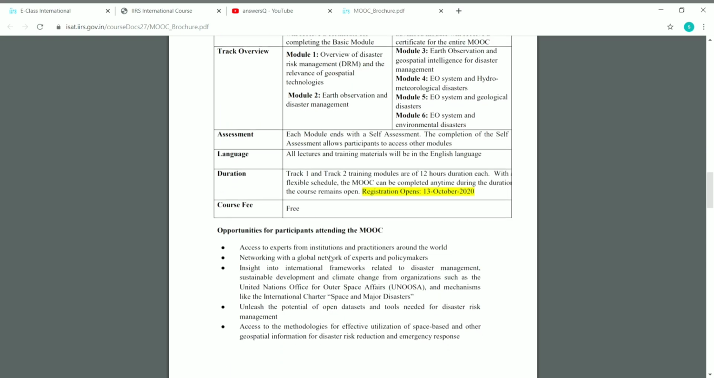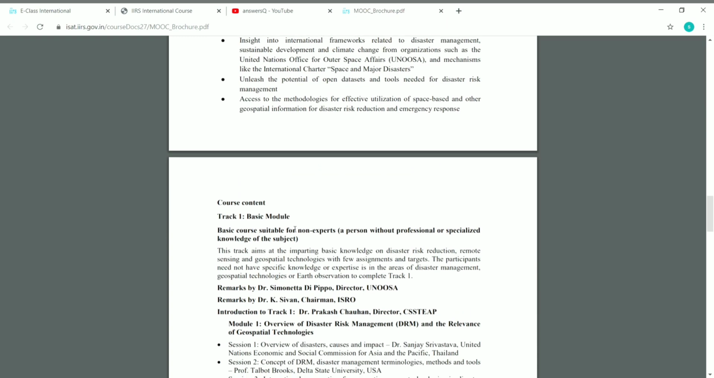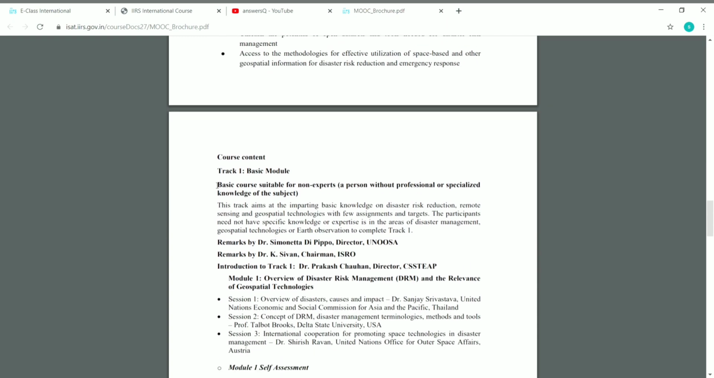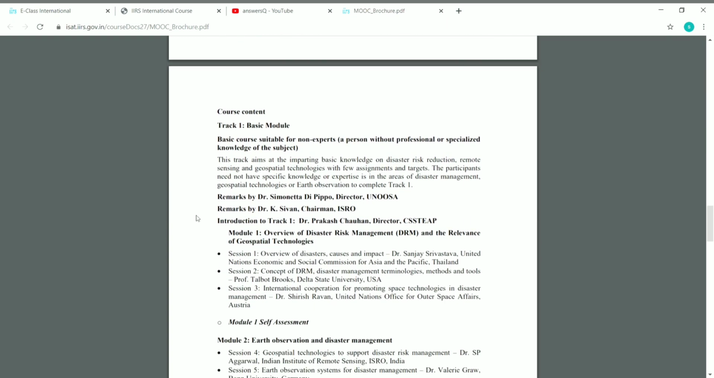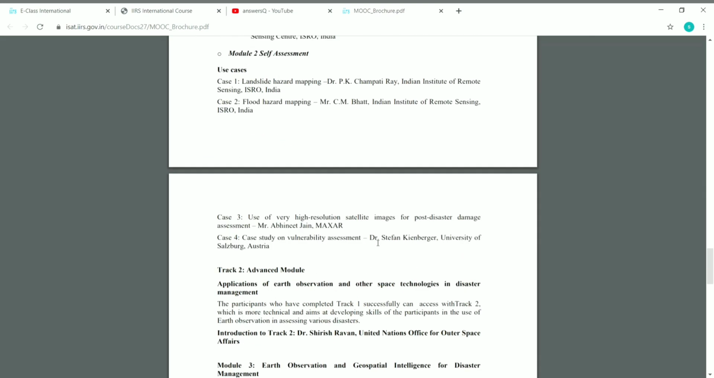And they have given other details like the opportunities for participants attending the online program. And they have also given more detail about the course content. Like they have explained each module separately here. And they have also provided the instructor name and to which organization they belong. They have given all the details in this brochure. You can just go through and see all the details.